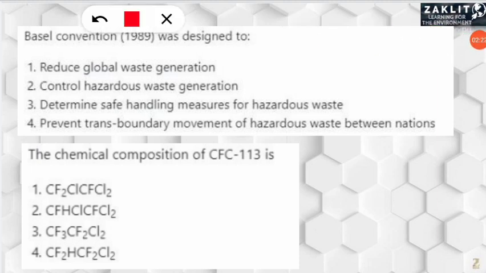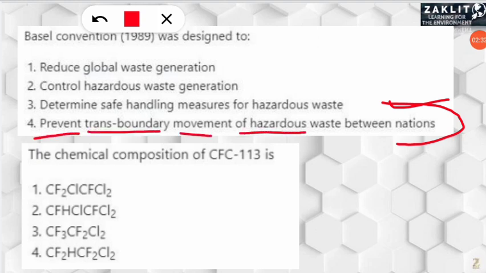So here the correct option will be option number 4. Yes, Basel convention, which was designated in 1989, was to prevent transboundary movement of hazardous waste between different nations. So that will be option number 4, the correct option.